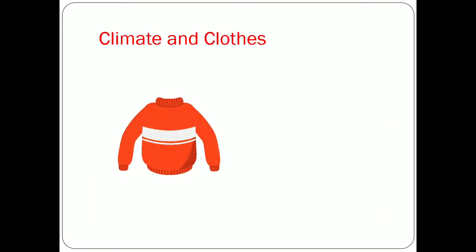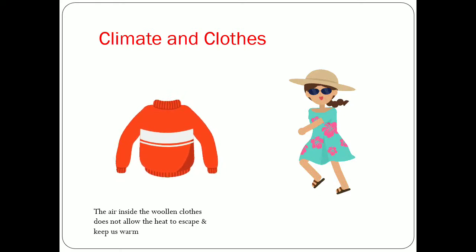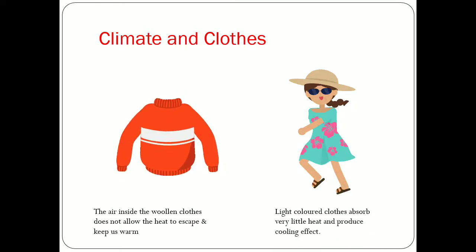Have you ever thought why we wear woolen clothes in winters and light colored cotton clothes in summers? Well, if we talk about woolen clothes, they trap more air, and that air inside the cloth does not allow the body heat to escape. Thus, it keeps us warm.